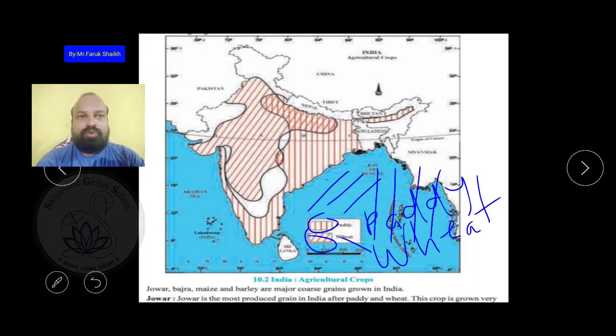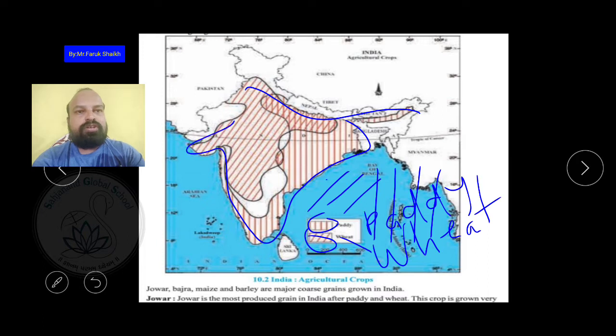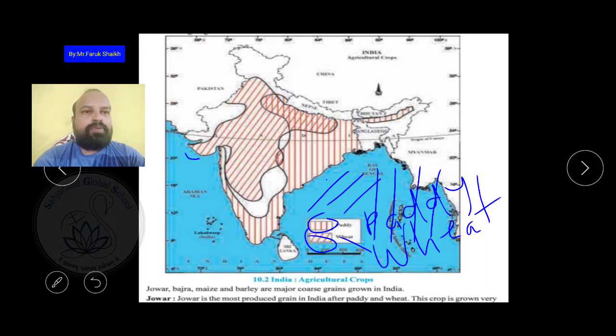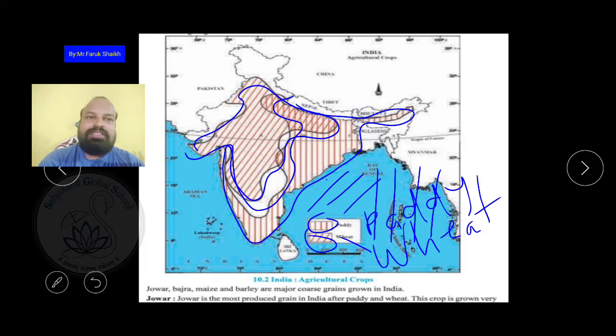Some regions have both. These are the regions drawn here. So in this region, from here to here, what is grown? Wheat is grown. And from here to here, in this region, paddy is grown.